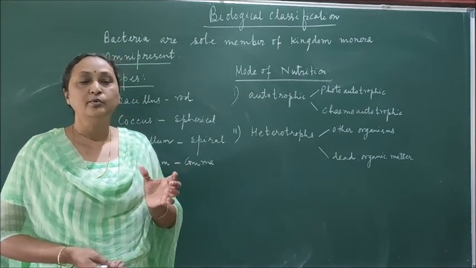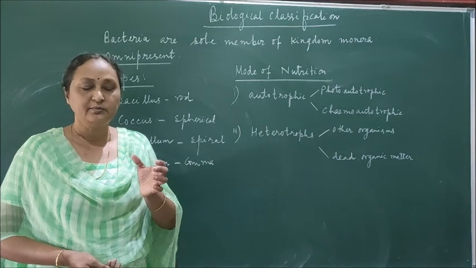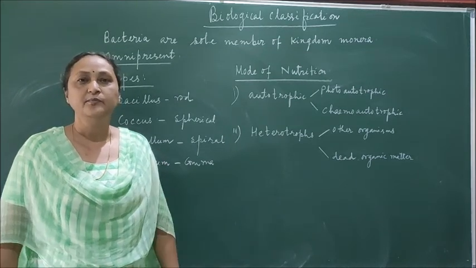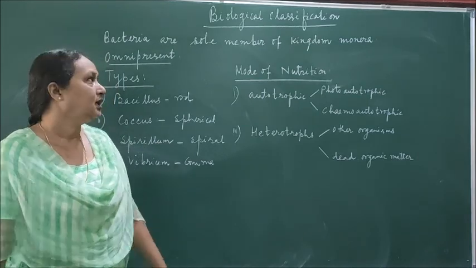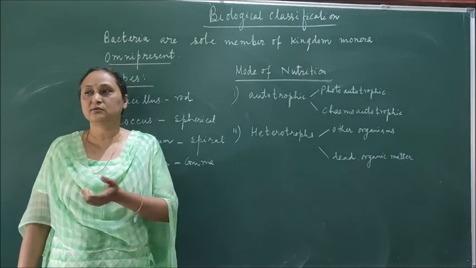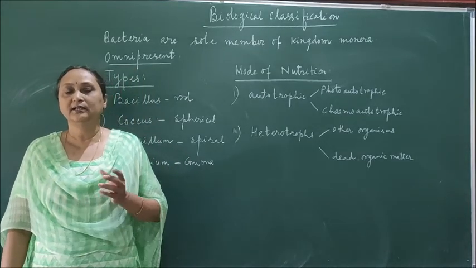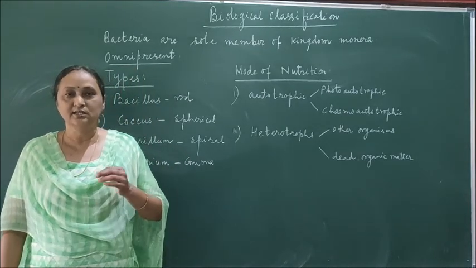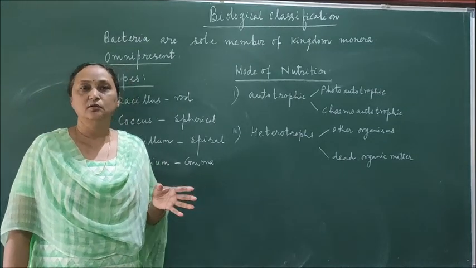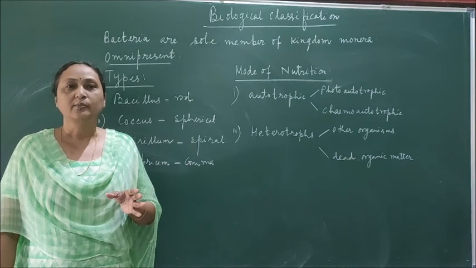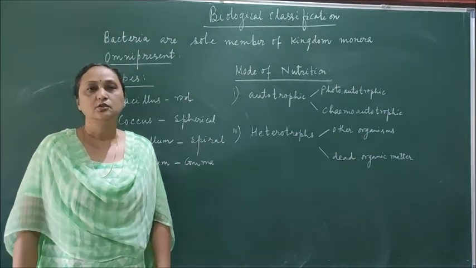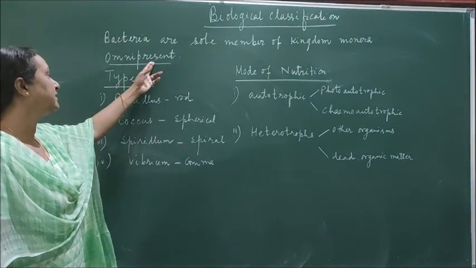Bacteria are called omnipresent. Why omnipresent? Because bacteria are present in all places. You can find bacteria in the soil. Bacteria are also found in air. Bacteria are also found inside the body, inside the intestine. So everywhere you can find them, either in normal conditions or even in extreme habitats. So bacteria are called omnipresent.